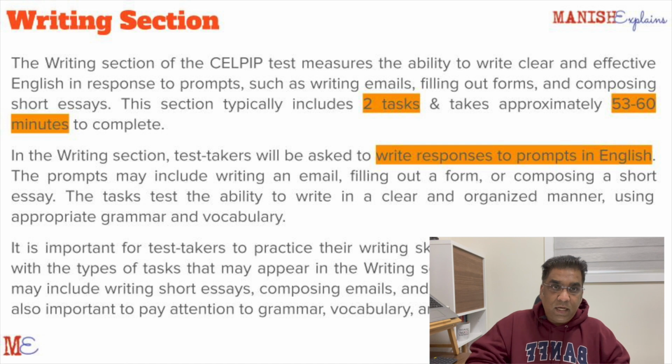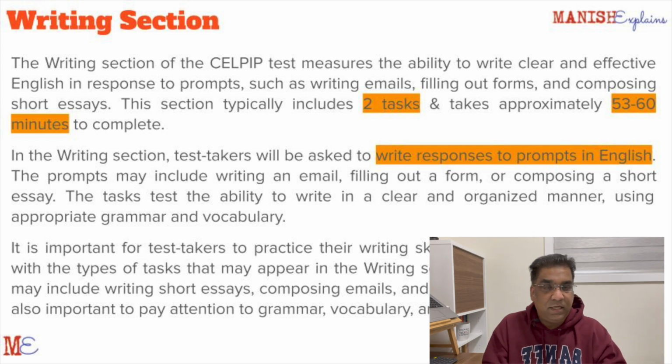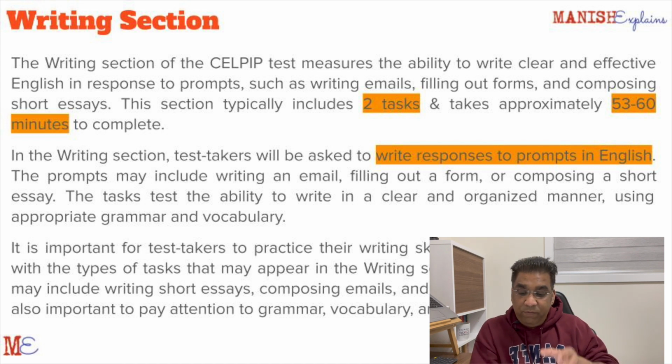The next, third section is the writing section. You are just writing 2 pieces in 1 hour. Okay, so this is very easy. I would say this is the easiest in the test. The only thing is that your typing speed is the only limitation. That is why I don't say it to be very easy.